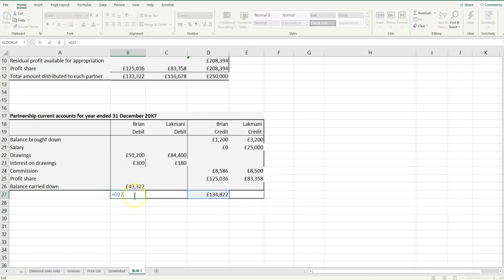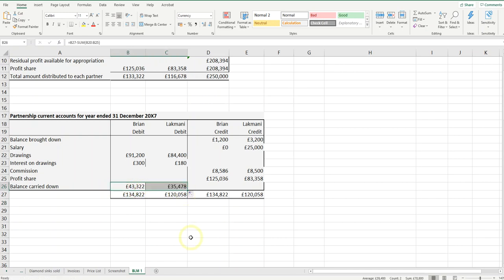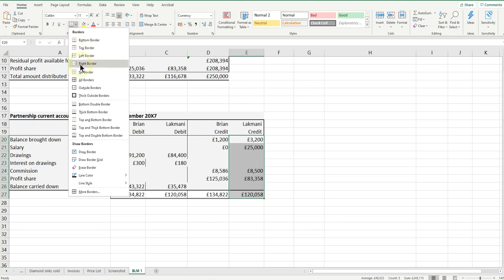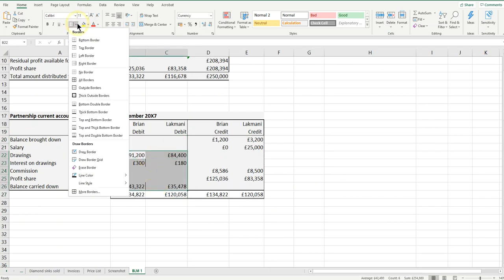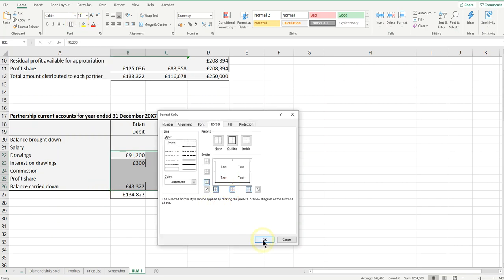So this one here is the higher. Yep, I can just fill that across, then that, and I should be able to just copy across. And if you're not sure, get your calculator out and just double check. If you have time, of course. If you don't, just hope that it's right. And I'm just tidying up my borders. I don't think that this is required in the exam, but if you've got the time, then why not?